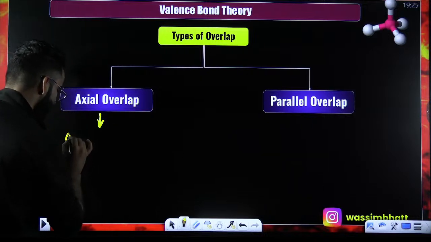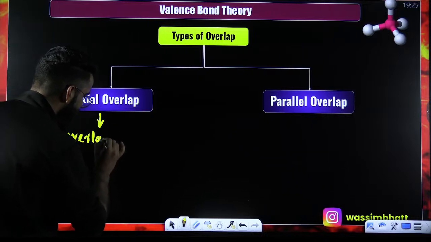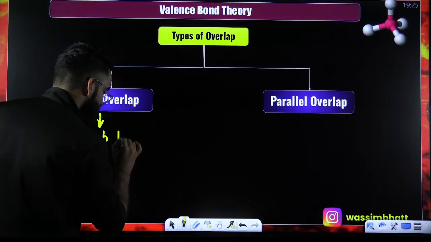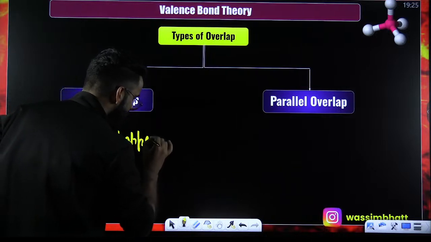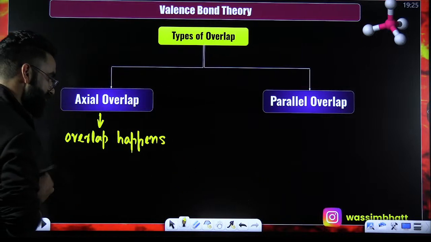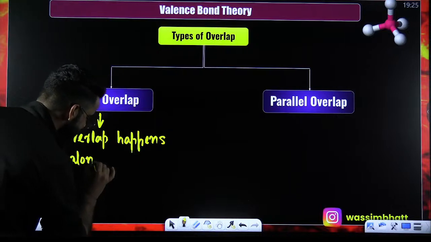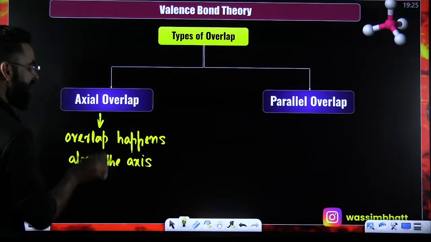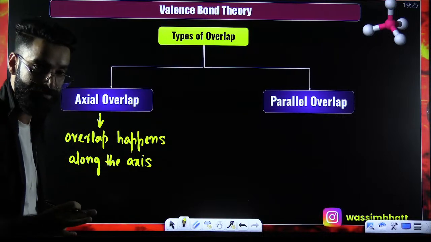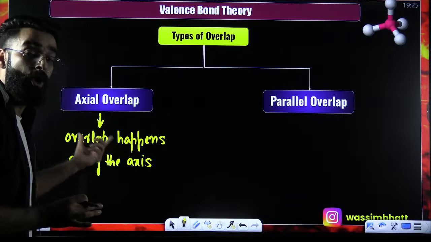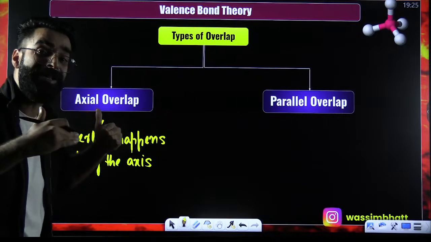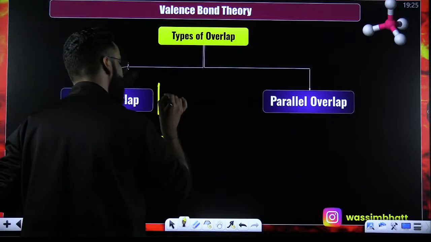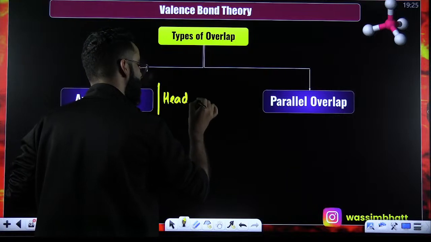Whenever the overlap between the atomic orbitals of the bonding atoms happens along the axes, that type of overlap is what we call axial overlap, or head-on overlap.